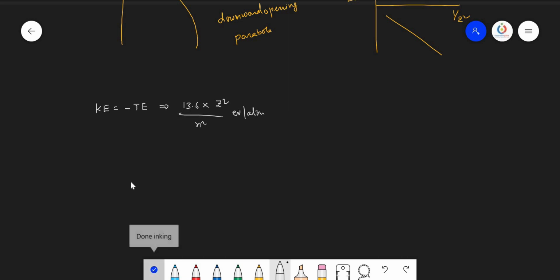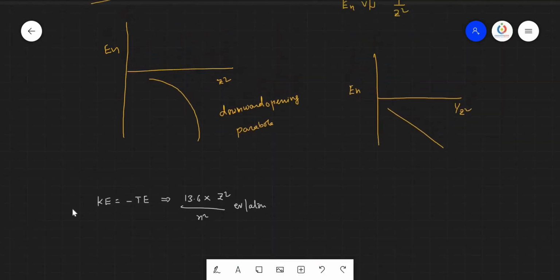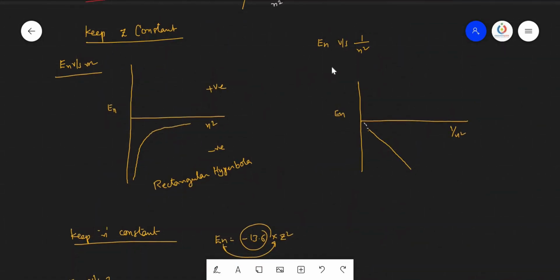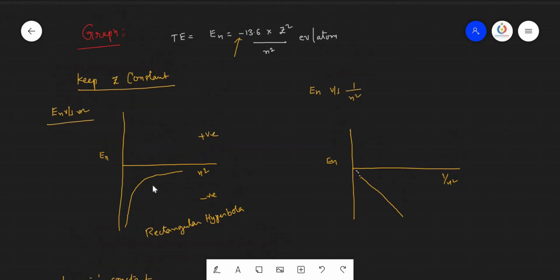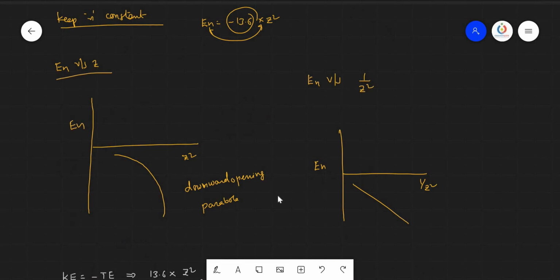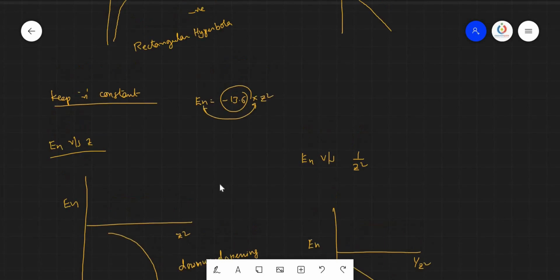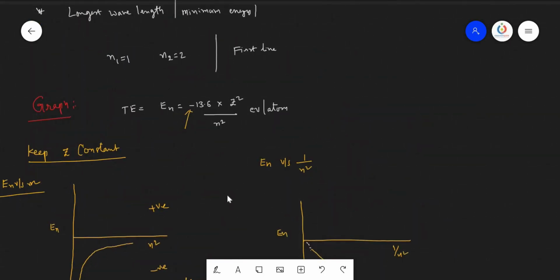You will get all the graphs as mirror images in the case of the kinetic energy, because for total energy it is the negative value. That's why we got all the graphs on the negative side. But kinetic energy equals minus of total energy, so the kinetic energy value is positive. So, we get the graphs on the positive side, just like their mirror images.